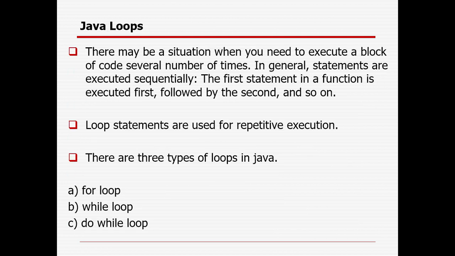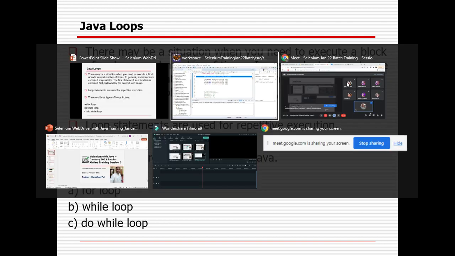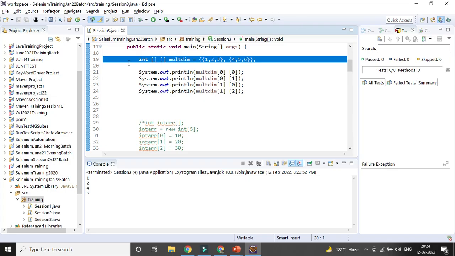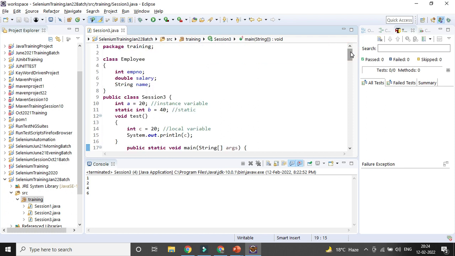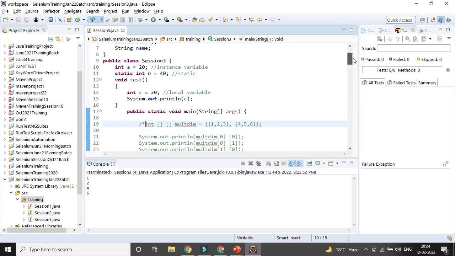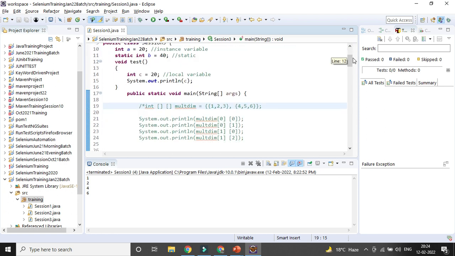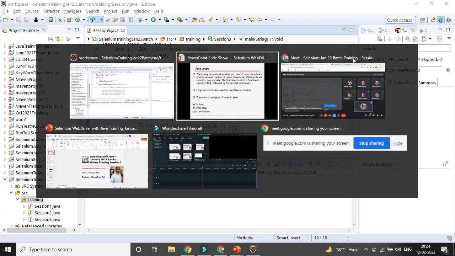Then the next one is loops. Suppose you want to run your code multiple times, right? Writing it every time is not possible. That is the reason you can go with loops, so that you can define that it will go from 0 and it will go till 11, like that. If you want to change it, you can just change the iteration, the minimum and the maximum criteria. You can give the increment or decrement, all this stuff, right? So that's the reason loops are very important in Java.